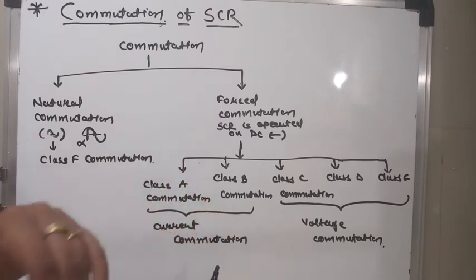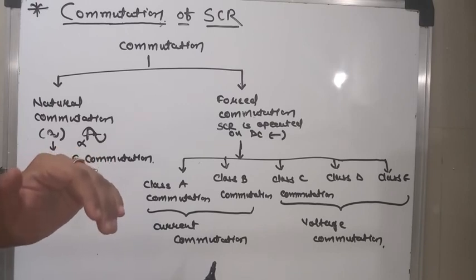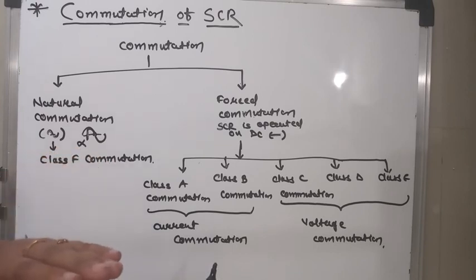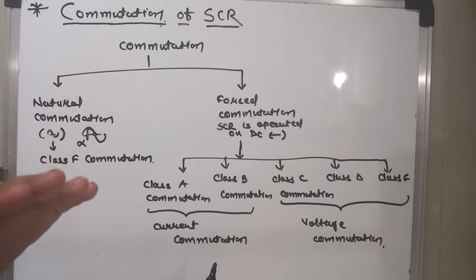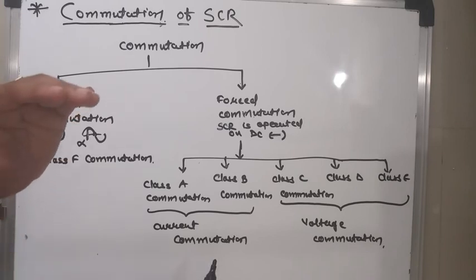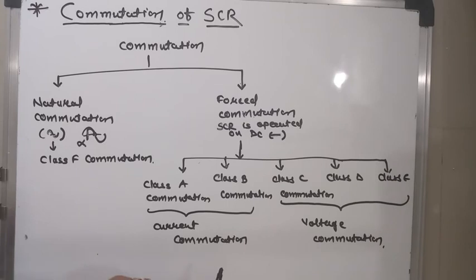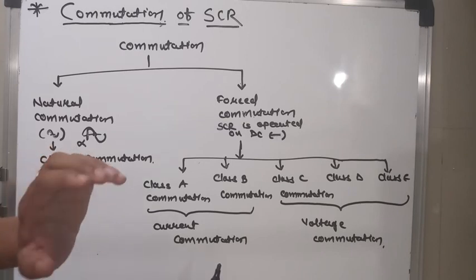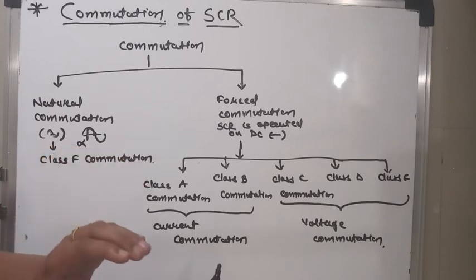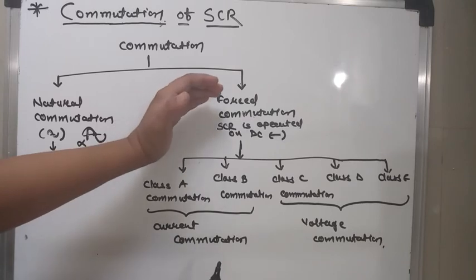Once the SCR is turned on by applying a gate pulse, the anode current remains greater than the latching current. Then you require an external circuit to reduce the anode current to less than the holding current. That's why forced means a circuit is required to force the SCR into the off condition, so the name given is forced commutation.